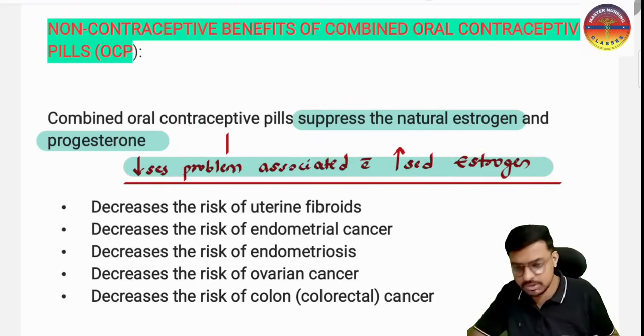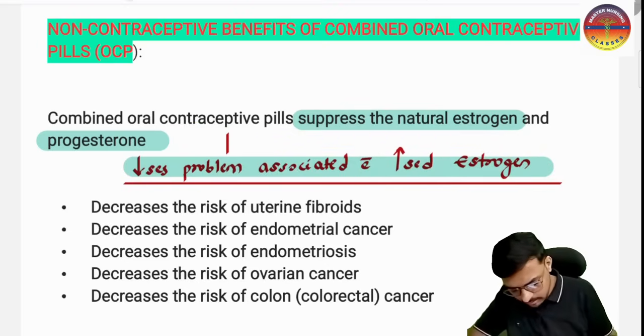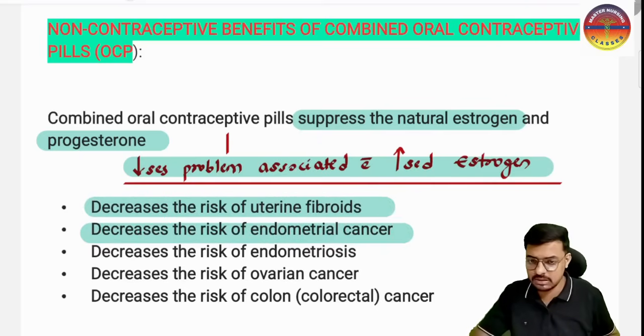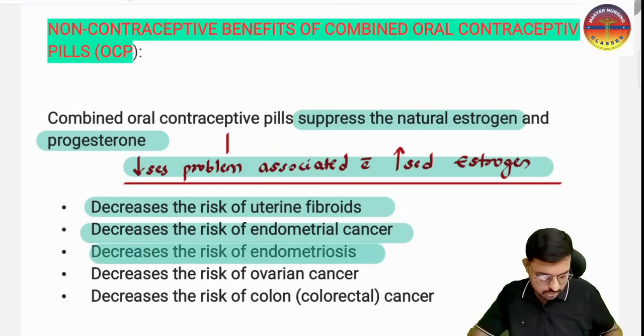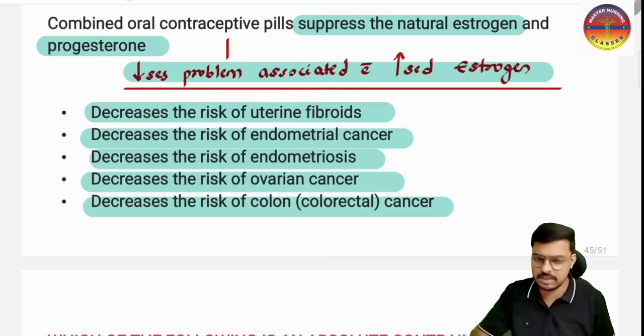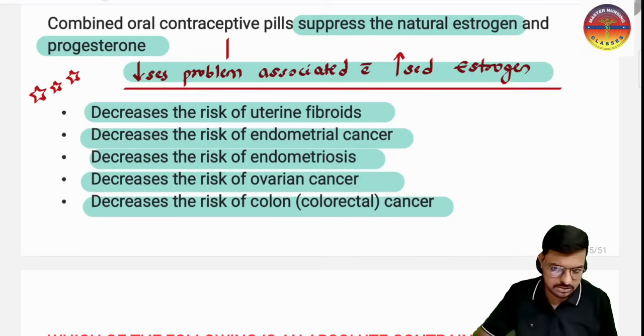So now what is the OCP doing? The OCP is suppressing the natural estrogen, which means there will be a decreased risk of uterine fibroid, decreased risk of endometrial cancer, decreased risk of endometriosis, decreased risk of ovarian cancer, and decreased risk of colon cancer. So these are the very important extra benefits we will get when the woman is taking combined oral pills. Are you getting the point?